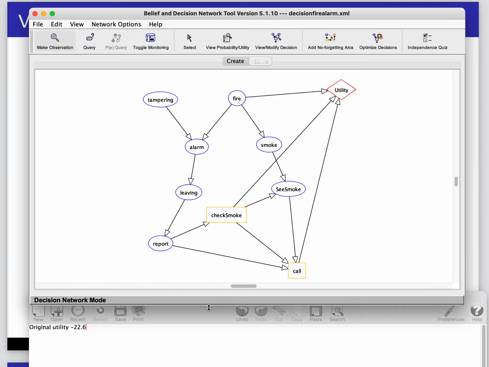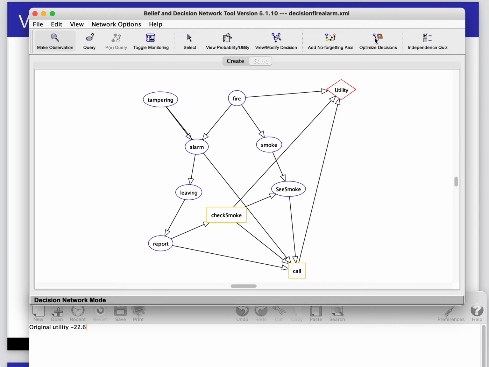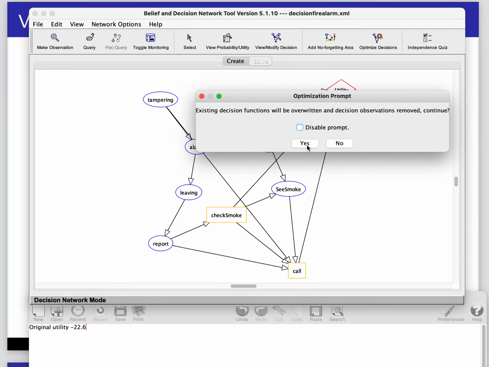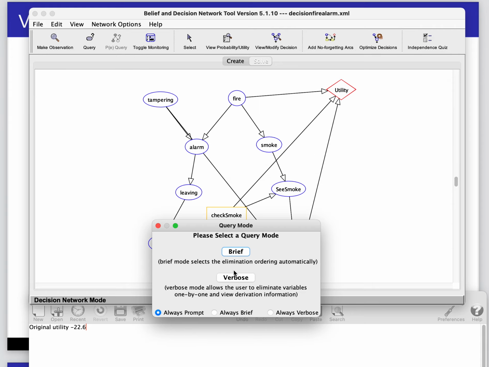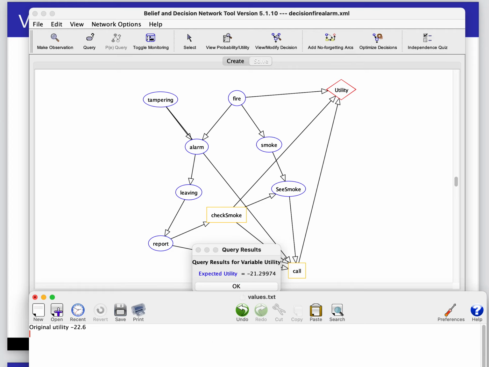Okay. Now you might want to say, well, how important is it to know whether tampering is true when we call? So what we can do here is create an arc between tampering and call. Now we can solve this and optimize the decision, and it's going to overwrite all of these because it's now a different policy. Okay, and now we're going to do this in brief, and it's minus